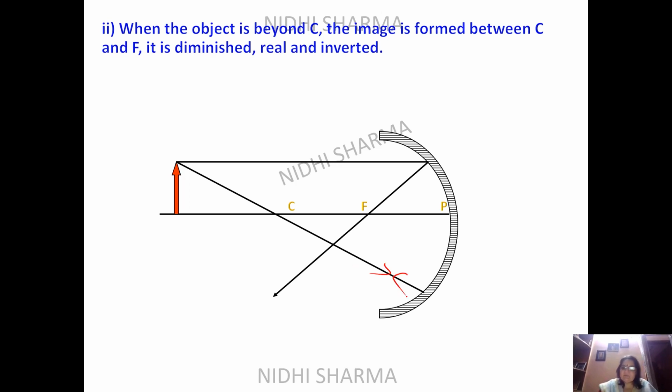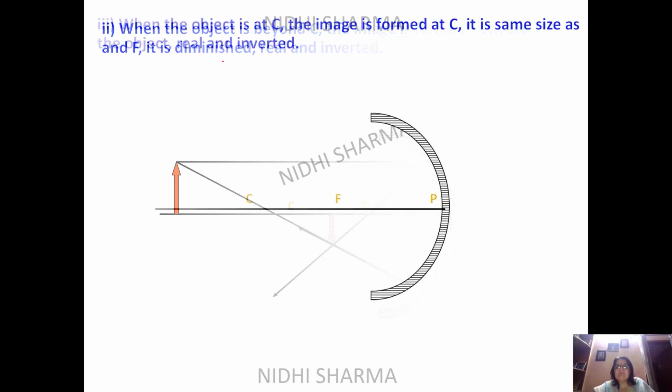You know, this is the way it is coming like this. So where are we getting the image? You are getting the image here. So you can see that pink color is the image formation. And what are the characteristics we are getting? It's real, inverted, diminished means smaller in size. So you can see it, and then it is between C and F.